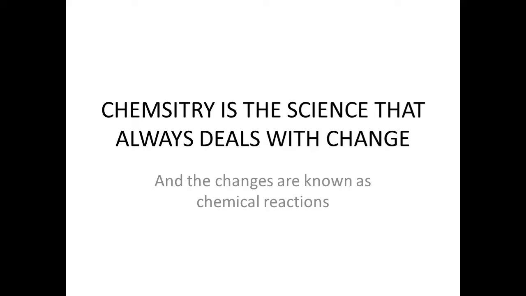So there is a change. Likewise, matter, that is material or substance, undergoes some change by some means, maybe by heat, maybe by light, maybe by electricity, or maybe by self change. Such a process is known as a chemical reaction.